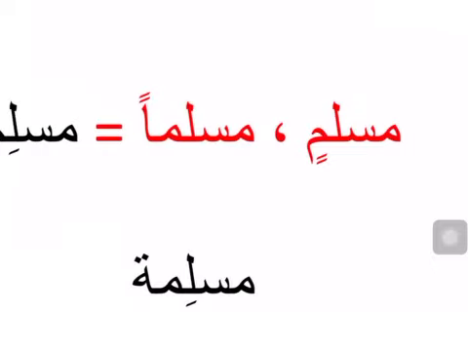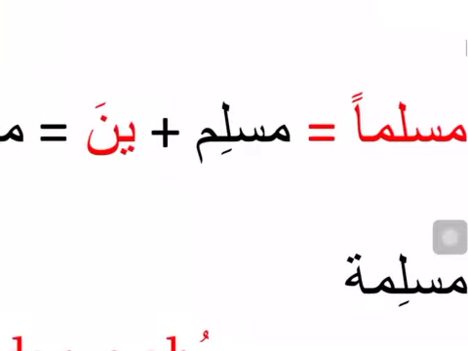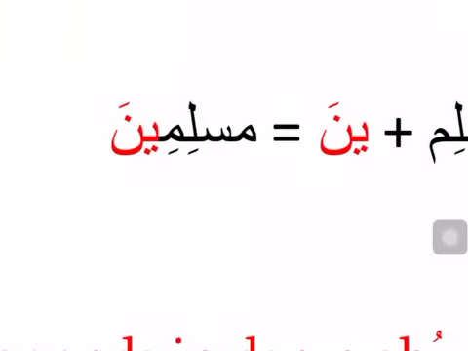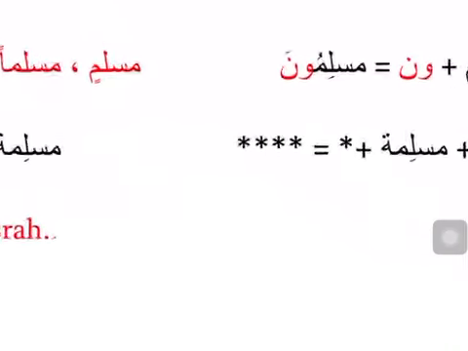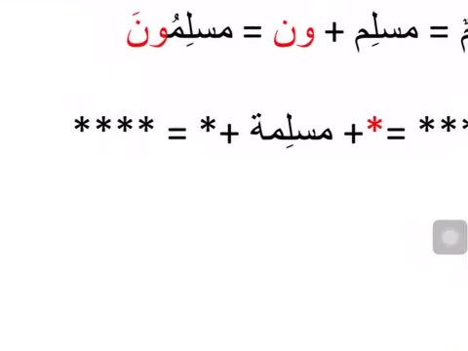Similarly, if your mufrad word was Muslimin or Musliman, remove the last haraka, left with Muslim, add the ina ending, result Muslimina. Plural: Muslimuna, Muslimina.